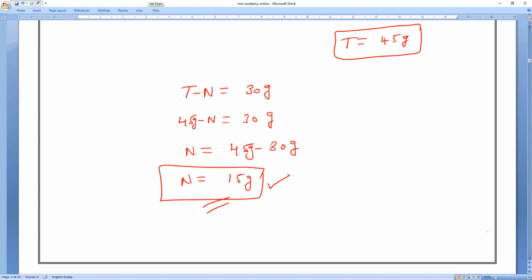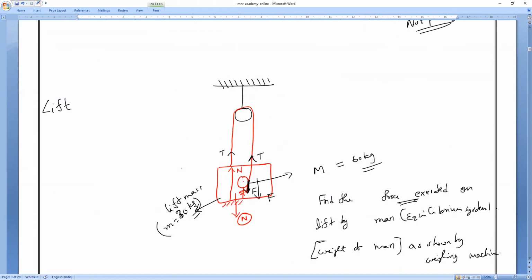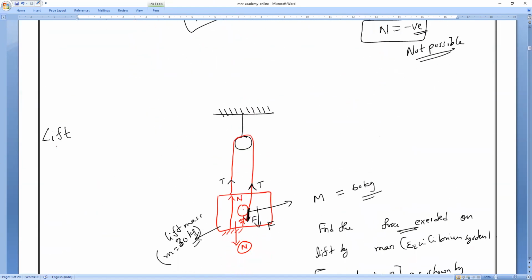Anybody having any doubt? You can ask. Clear, everybody? Yes, sir. So this is what we covered about Newton's third law as well as lift problems. So you have to be very careful. If you solve plenty of sums, then only will your speed and your capacity of understanding the question develop. So solve plenty of sums.